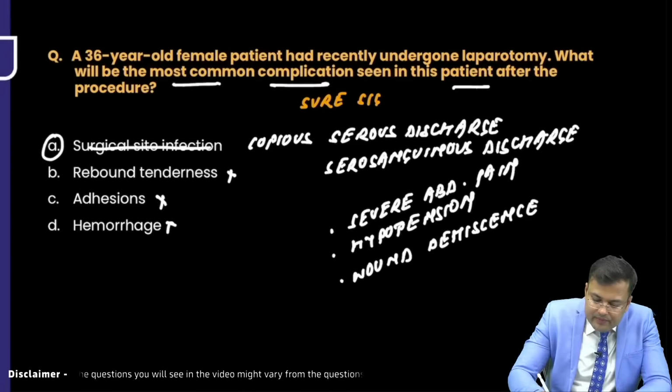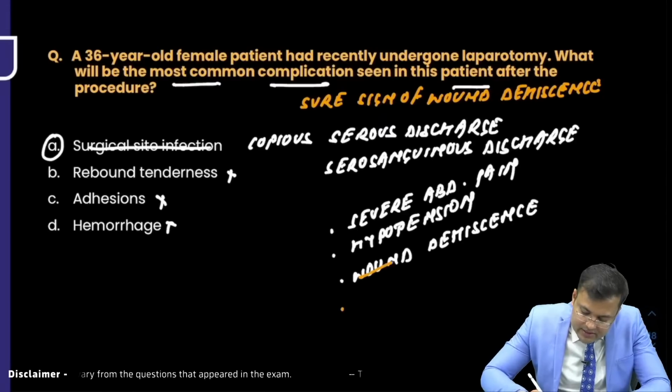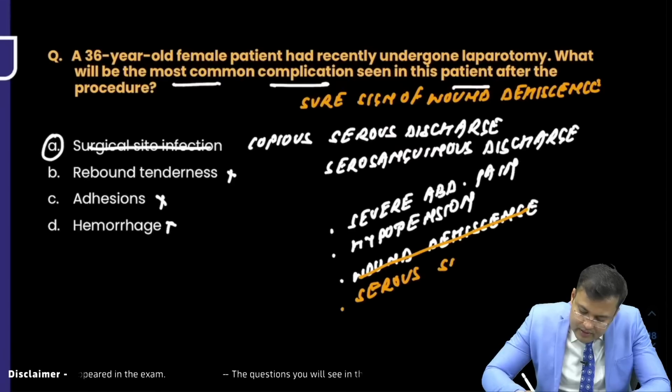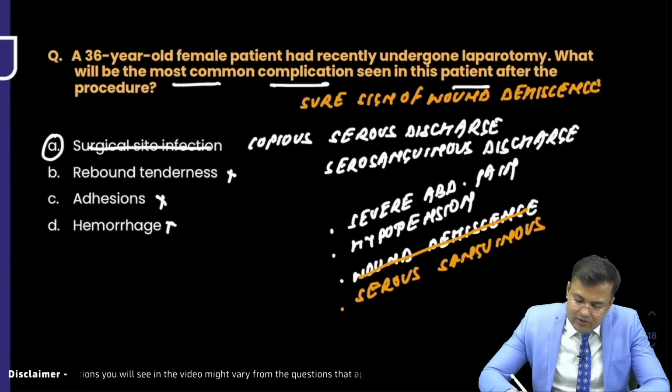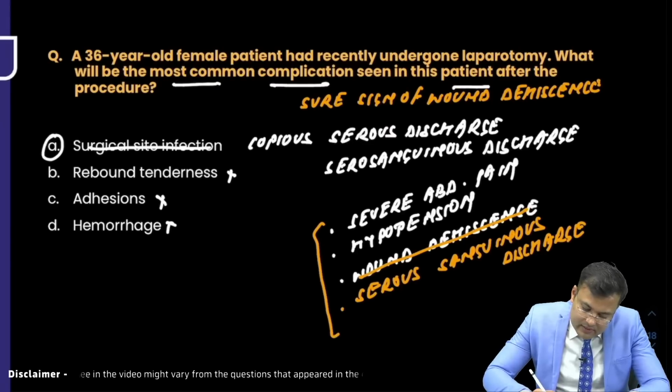Sure sign of wound dehiscence. And the sure sign of wound dehiscence is serosanguinous discharge. So this is the correct answer. That is actually pinkish discharge or serous discharge. So this is serosanguinous discharge. Which is the correct answer?